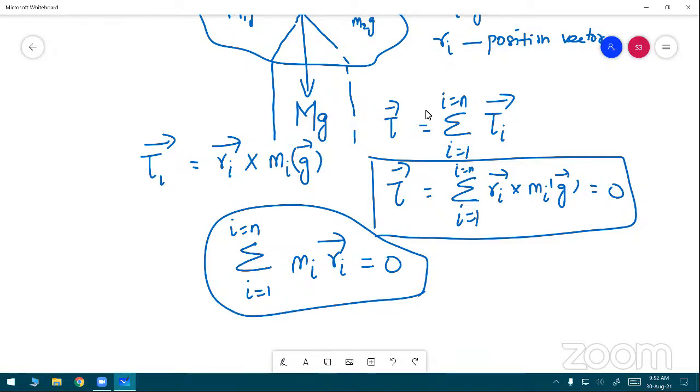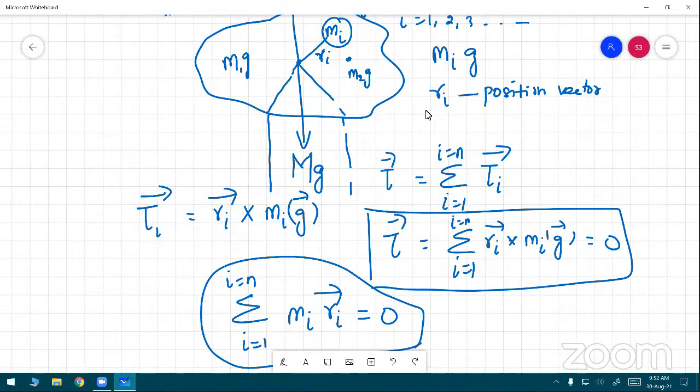They coincide when the gravitational force is uniform, that is, when the gravitational field is uniform. Very good. The gravitational field is uniform. This is a very, very, very important condition.